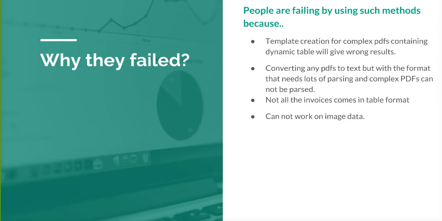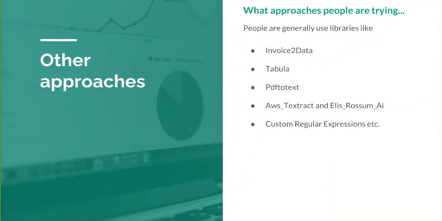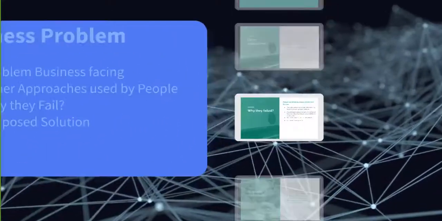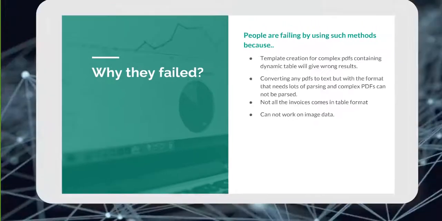Another thing is that not all invoices are in tabular format. Tabula works on tabular invoices, but not all invoices come in that format. And the last one is that these do not work on images, while right now we are working on images as well as normal PDF text or documents.